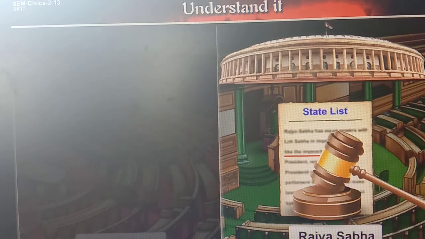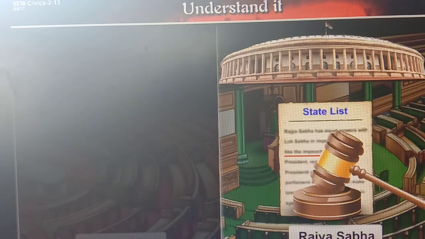Now see, different types of lists are there. Union list means some subjects, topics and issues are in the hands of the central government. That is called the union list.